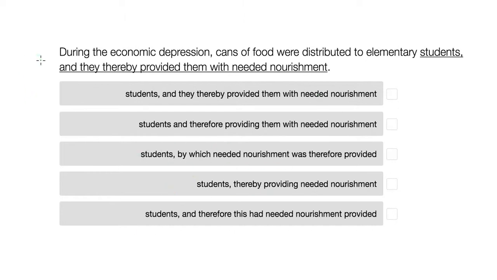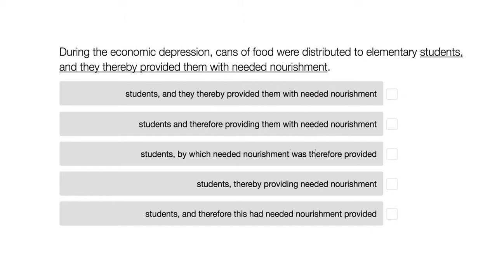So let's go ahead and read the sentence together first. During the economic depression, cans of food were distributed to elementary students, and they thereby provided them with needed nourishment. The idea here, in this part of the sentence that is underlined, is that students were the recipients of these cans of food, and that then receiving this food meant that they were provided with needed nourishment.